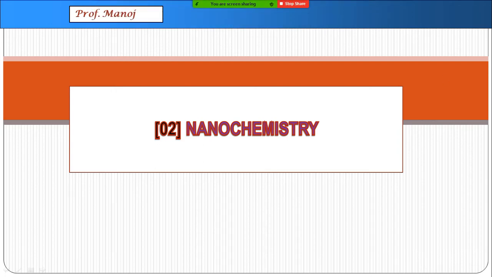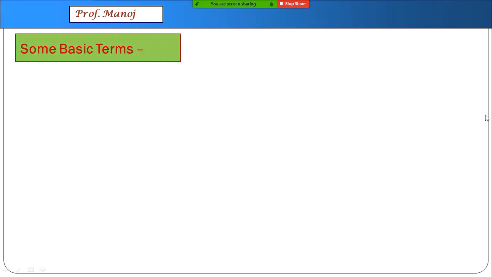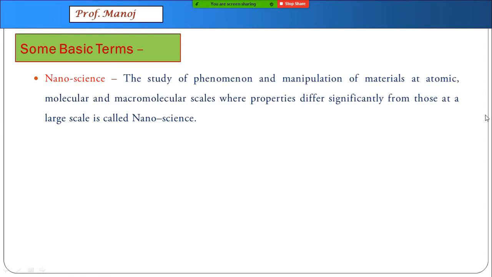Hello students, we will be now doing the second part of the same chapter, Green and Nanochemistry. This unit deals with nanochemistry. All of you are aware about the term nano. Nano indicates in Greek numbers 10 raised to minus 9. This is one of the prefixes used in SI units.